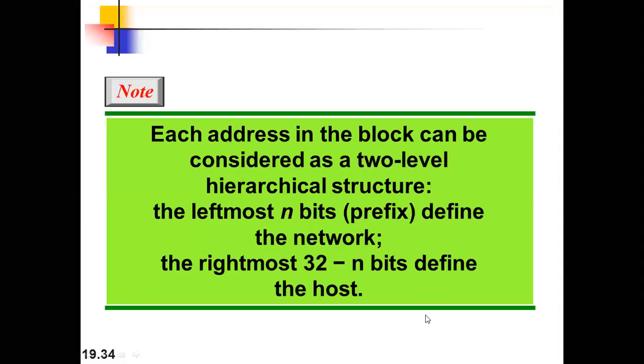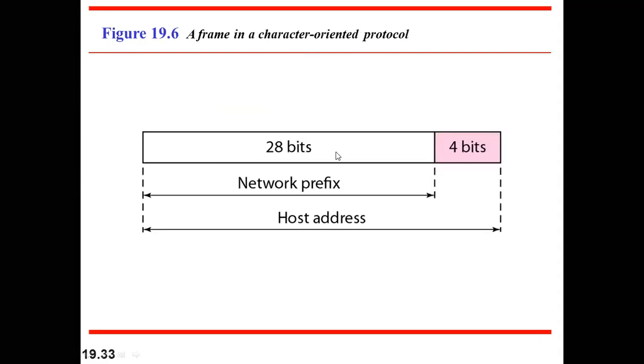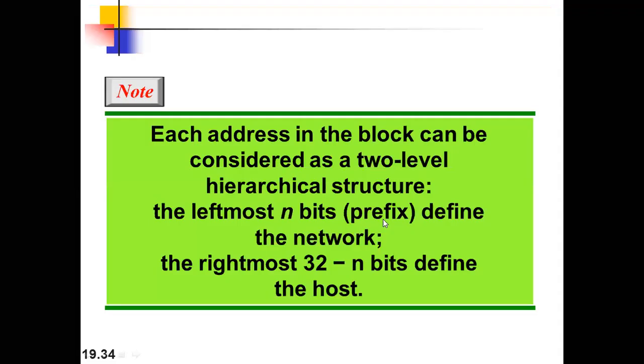Please remember this part. You can see each address in a block can be considered as a two-level hierarchy structure, whereas in the case of mobile or landline numbers, we have the area code, exchange office, and subscriber, right? But in IPv4, you can see we have two levels. Each address in a block can be considered as a two-level hierarchical structure.